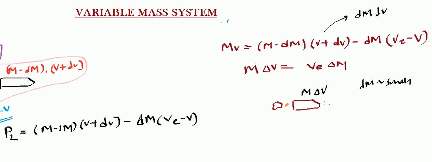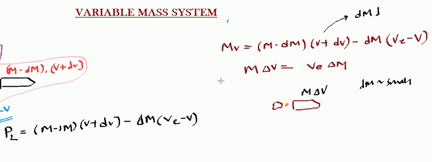So approximately m dv is the momentum gained by the rocket. And in the same way, for the exhaust, you see a change in mass depicts its momentum. Quite interesting, right? Anyways, it's not so accurate, but it gives an idea about it.